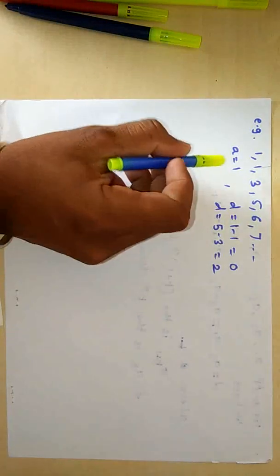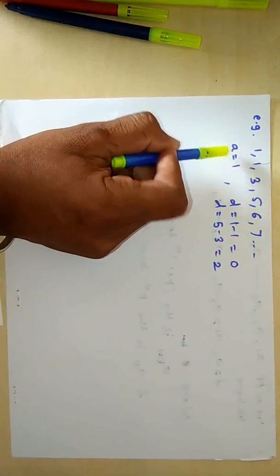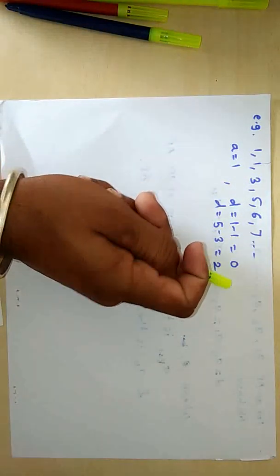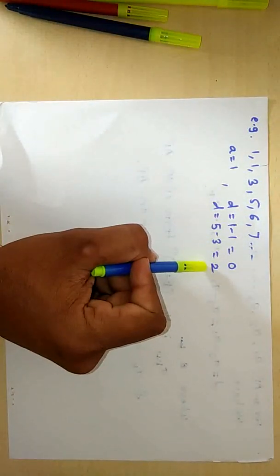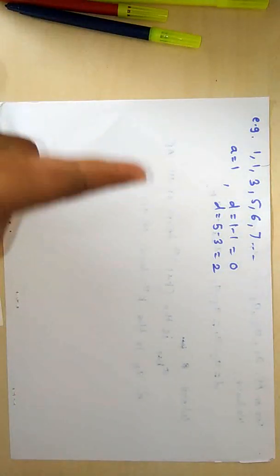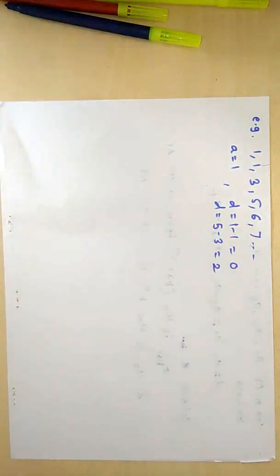In this example, that is 1, 1, 3, 5, 6, 7. Here the first term is 1 and the common difference D is equal to 1 minus 1, which is equal to 0, and D is also equal to 5 minus 3, which is equal to 2. Here the difference is not the same. The difference between two consecutive terms is not the same. Therefore, we cannot say that it is an arithmetic progression, because here the common difference is not the same.